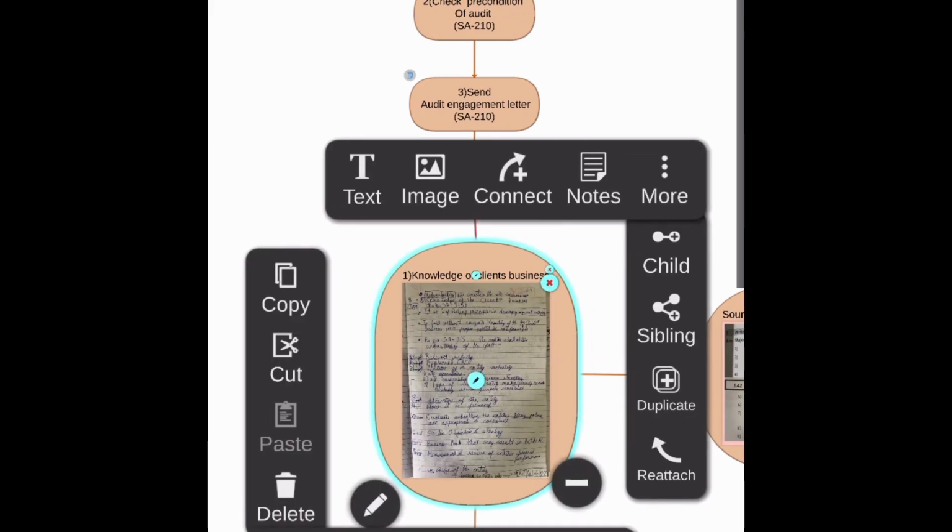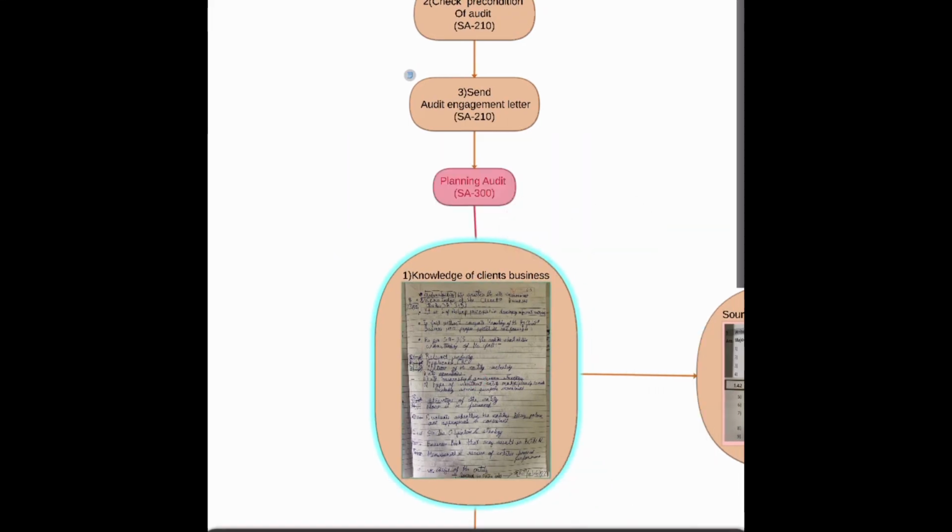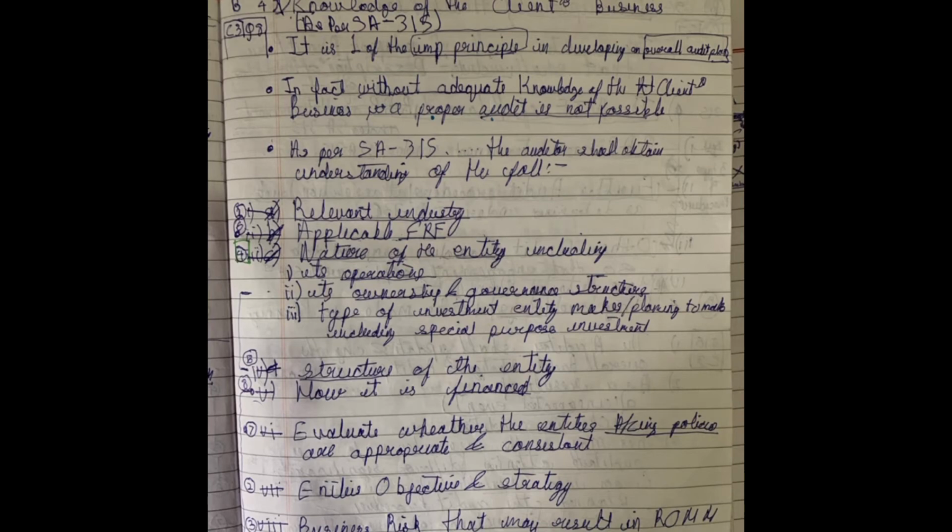In planning the audit, the first step is acquiring knowledge of the client's business, which is one of the important principles of developing the overall audit plan. In fact, without adequate knowledge of the client's business, a proper audit is not possible.